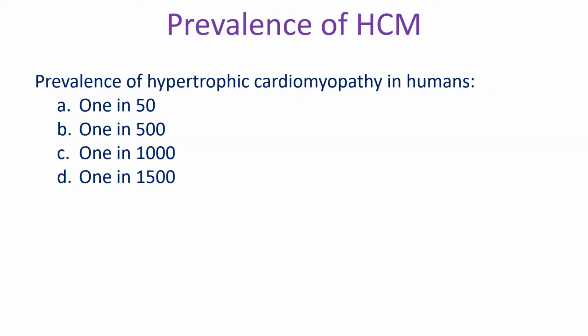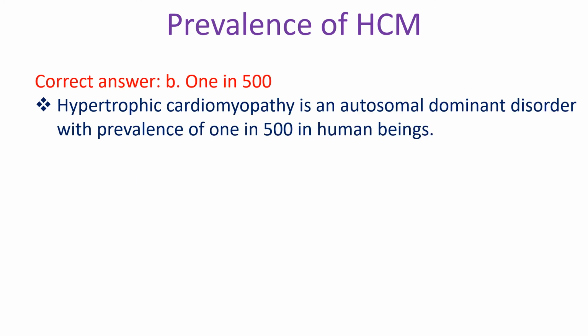Prevalence of hypertrophic cardiomyopathy in humans: A. 1 in 50, B. 1 in 500, C. 1 in 1000, D. 1 in 1500. Correct answer B. 1 in 500. Hypertrophic cardiomyopathy is an autosomal dominant disorder with prevalence of 1 in 500 in human beings.